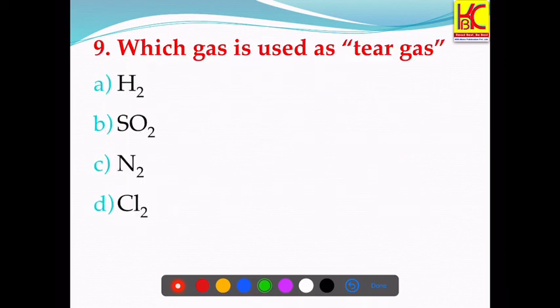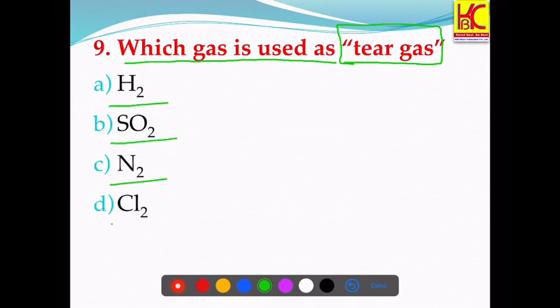Question number 9. Which gas is used as tear gas? The options are hydrogen, sulfur dioxide, nitrogen, chlorine. So chlorine is used as a tear gas. D is the right answer.